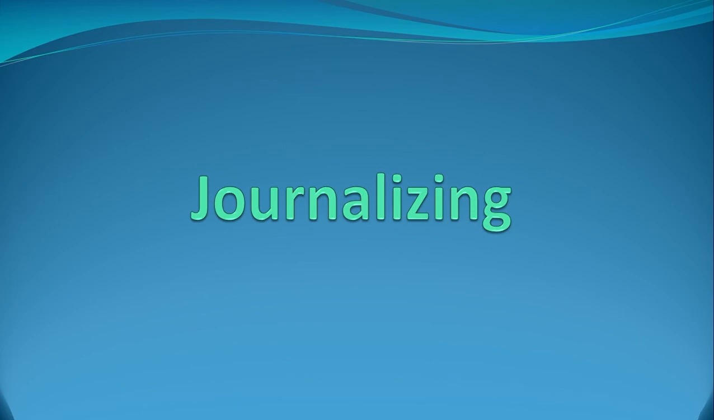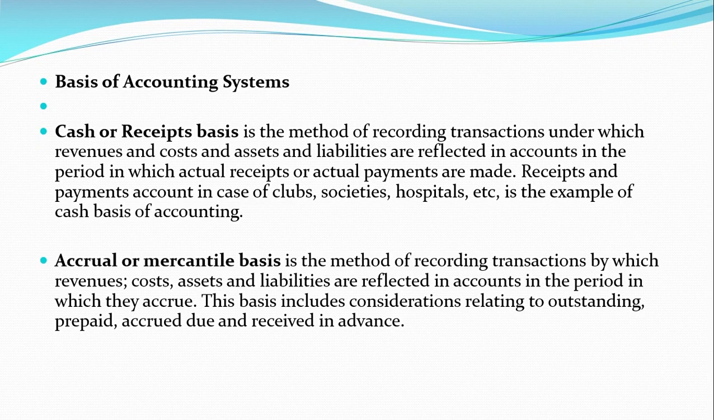Before we move on to journalizing, we talk about the basis of accounting system. Cash or receipt basis is the method of recording transactions under which revenues and costs and assets and liabilities are reflected in accounts in the period in which actual receipts or actual payments are made. Receipts and payments account, in case of clubs, societies, hospitals, etc., is the example of cash basis of accounting.